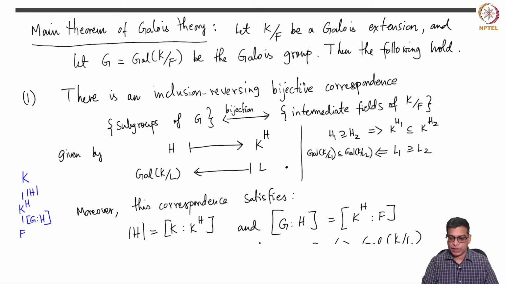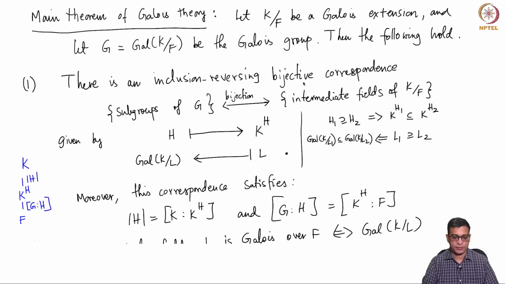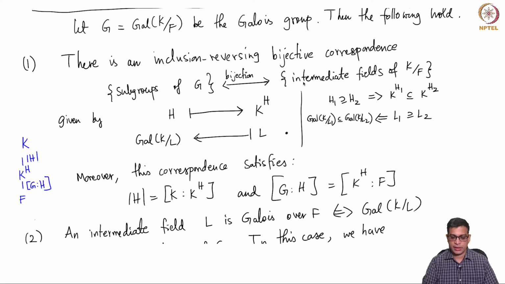It says that if you start with a Galois extension, remember always a Galois extension is a finite extension for us. So, K over F is a Galois extension with Galois group G, then there is an inclusion reversing bijection between the subgroups of the Galois group and intermediate fields of the extension. And the maps in either direction are given by: take a group and take its fixed field, take an intermediate field and take the Galois group of K over that intermediate field. Then these maps are well-defined set maps and they are inverses of each other.